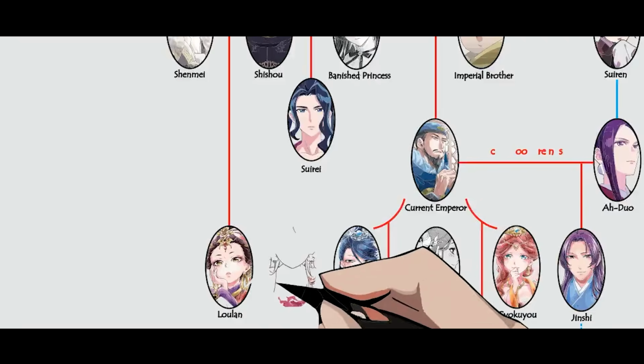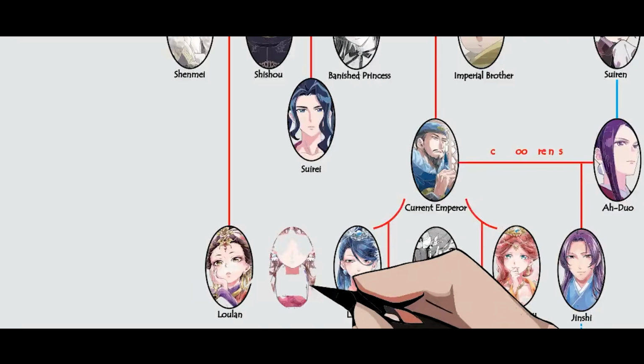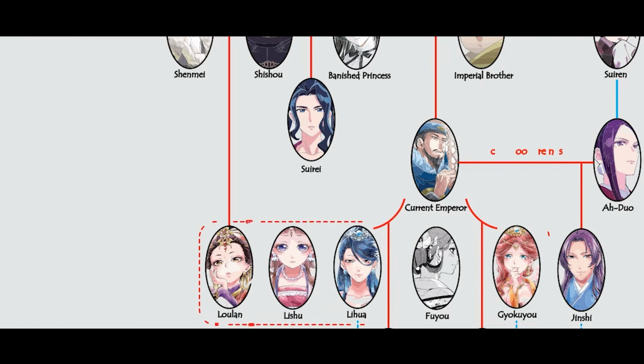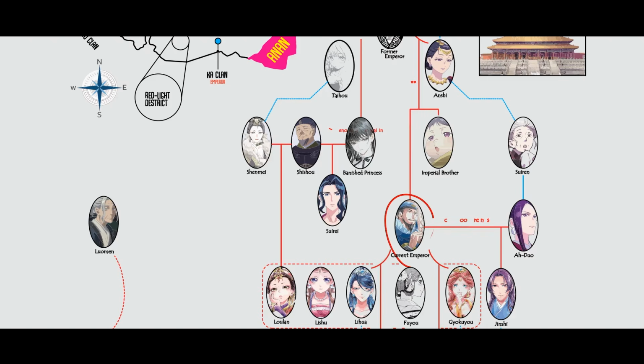The last of the emperor's consorts is Lishu. She was originally sent to the former emperor by her own family, who exploited his disturbing preference for young girls. But the current emperor, along with Ah Dou, intervened and rescued Lishu from that fate. To shield her from being returned to her family and used again, they made her a high-ranking consort.